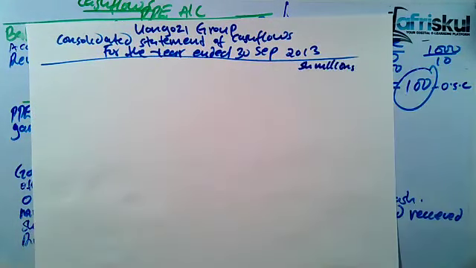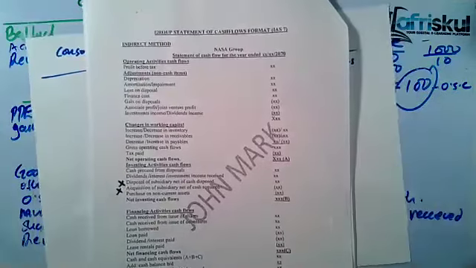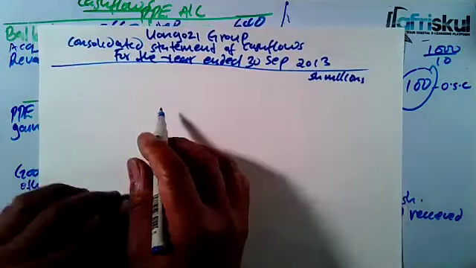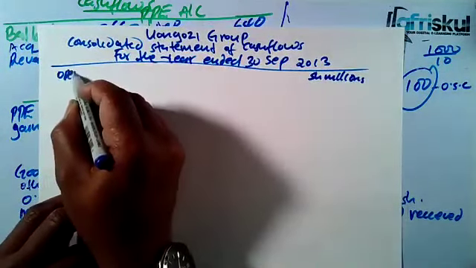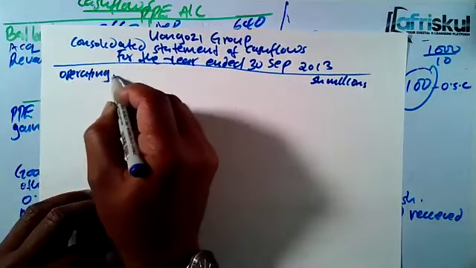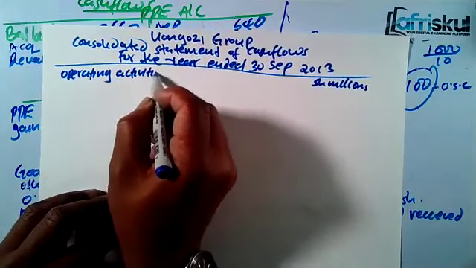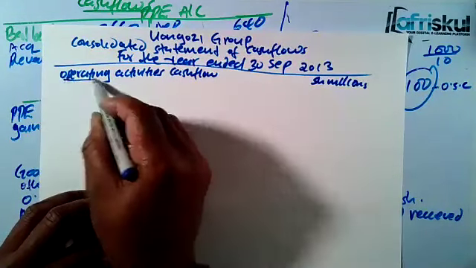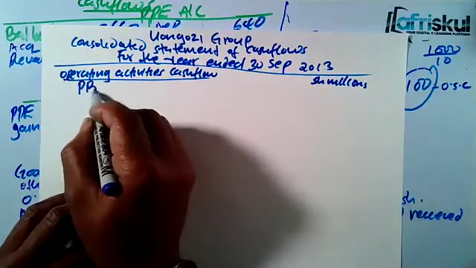So now what I'm doing here, I'm just following the format. In this case, the format is everything. So allow me to write the format. If you want to pass cash flow, you need to get that format or cram it. So we start with operating activities cash flows. Then we bring profit before tax.